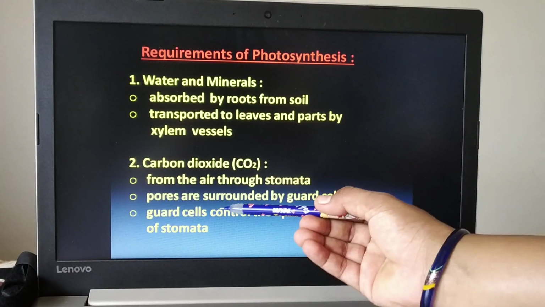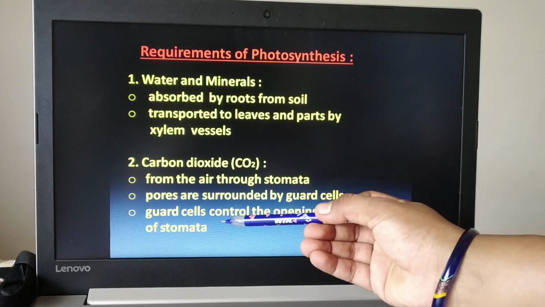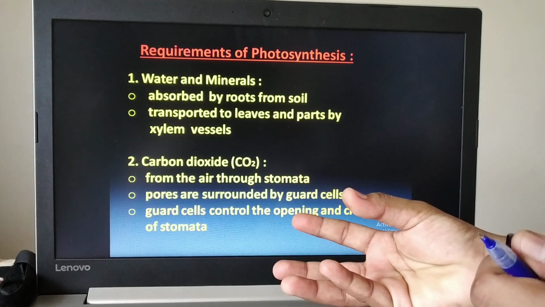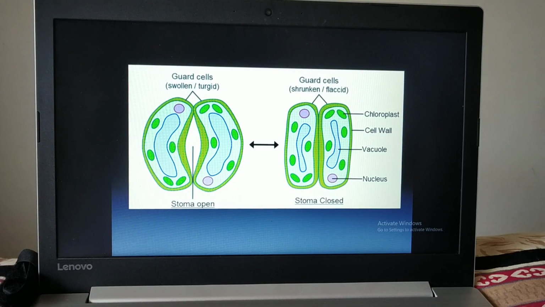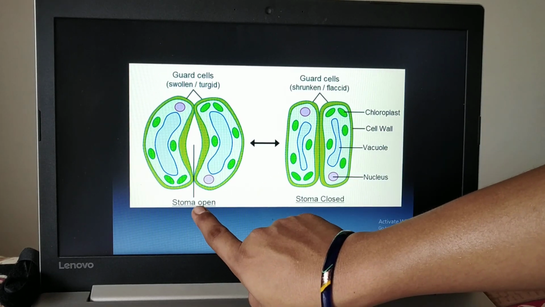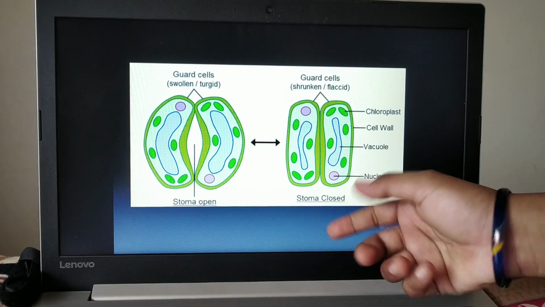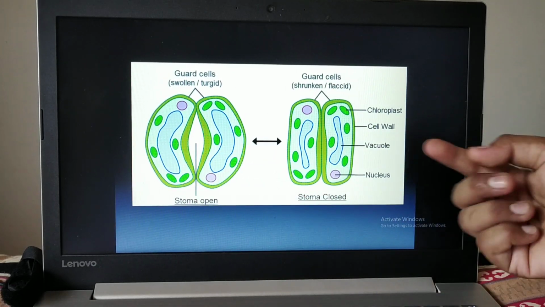Those pores are surrounded by guard cells, and these guard cells control the opening and closing of the stomata. This pictorial form will give you more idea. As you can see, stoma open. Don't get confused here with stoma and stomata. Stoma is a singular form.